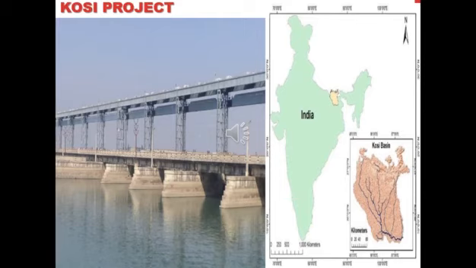Then the Kosi project, built across the river Kosi. The Kosi is a tributary of the river Ganga. It originates in Nepal and enters India in Bihar state. The beneficiary states were Bihar, and Nepal also gets benefited. Nepal is not a state of India, it is a country, as I think you know well. So Nepal, a country, and also Bihar, an Indian state, get benefited by this Kosi project.